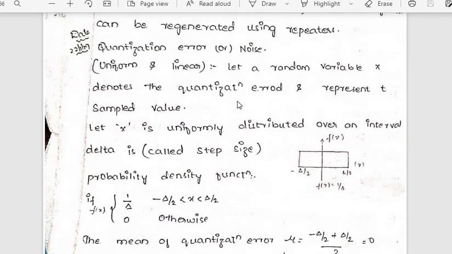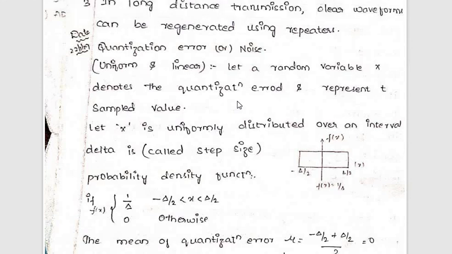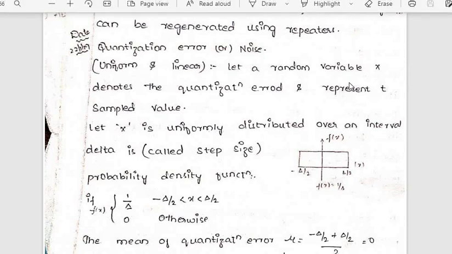So what is a quantization error? Let a random variable x denote a quantization error and represent the t samples. I am taking x as a random error and I am considering t samples. Let x be uniformly distributed over an interval delta. So the step size is delta. One complete step size is delta. I have divided it into two parts, delta by 2, delta by 2. So x is uniformly distributed over an interval called delta.